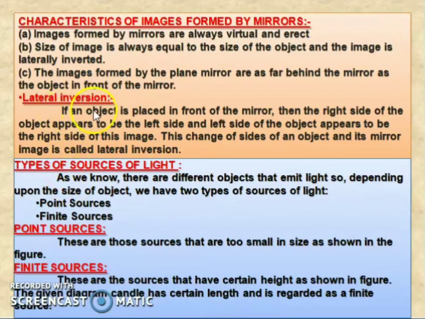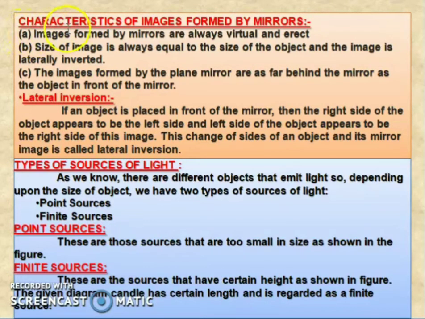Next, lateral inversion. If an object is placed in front of the mirror, then the right side of the object appears to be the left side, and the left side of the object appears to be the right side of its image. This change of sides between an object and its mirror image is called lateral inversion.